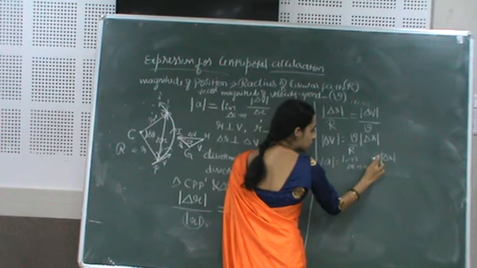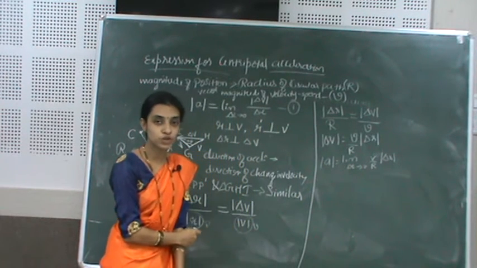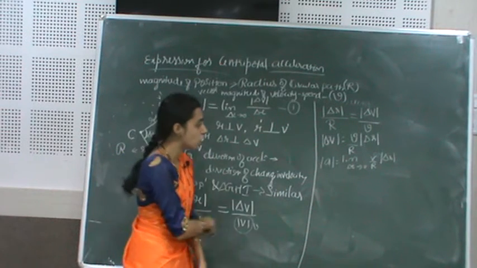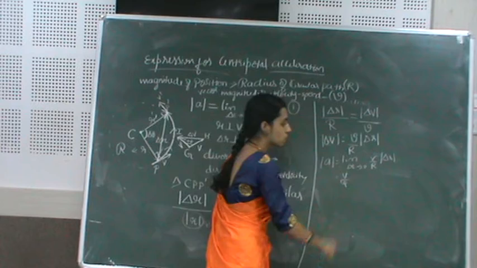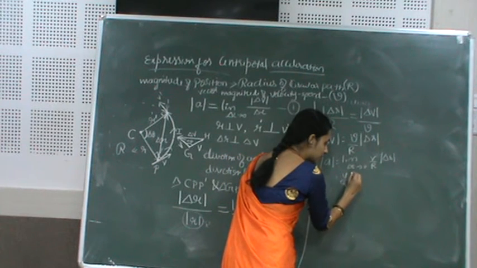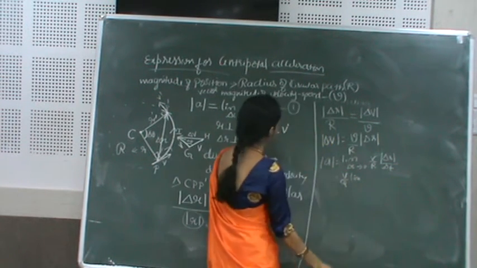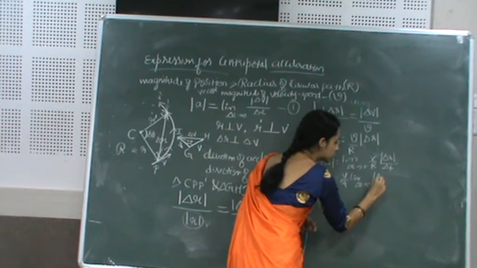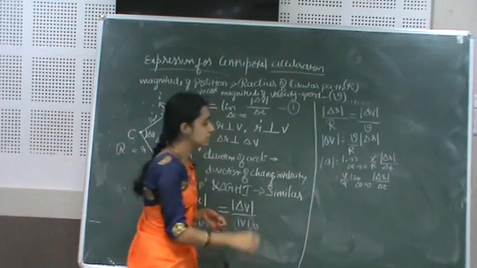So here v by R, that term is constant in magnitude, that is the speed value is constant, and the radius of the circular path is also constant. Take that term outside, then it will be the limiting value as the time interval approaches 0 when applied to delta r upon delta t.